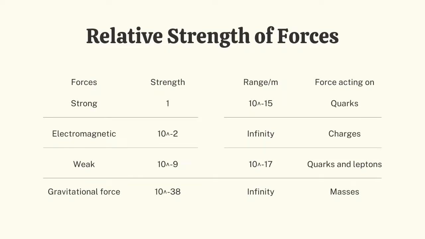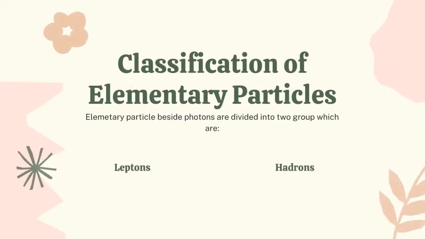The relative strength comparison between the forces is shown in the diagram, which includes the forces, the strength, the range, and what the force is acting on, such as the strong nuclear force, electromagnetic force, weak force and gravitational force. Next, we will be discussing the classification of elementary particles.